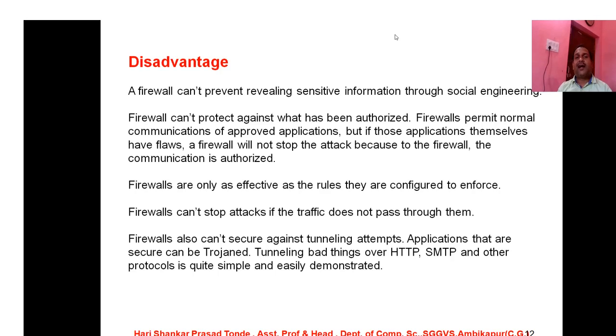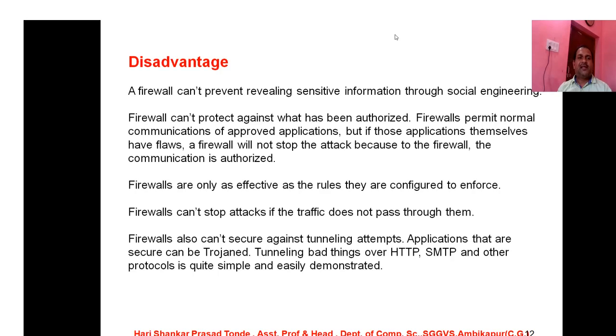A firewall can't prevent the revealing of sensitive information through social engineering. When we are using social sites like Facebook, Twitter, WhatsApp, the firewall is not in a position to prevent the revealing of sensitive information. So this is the major drawback.